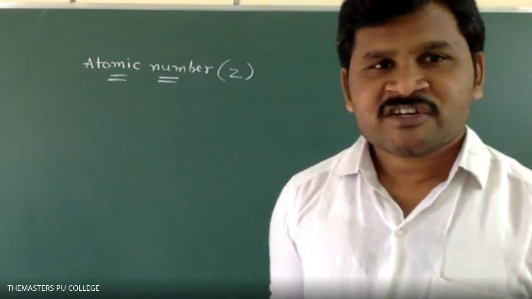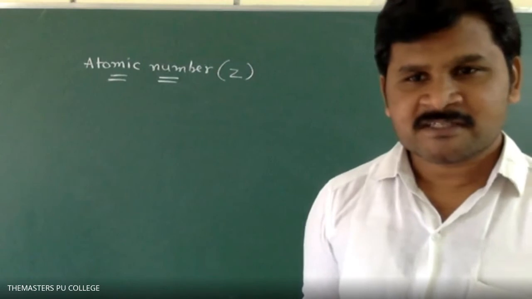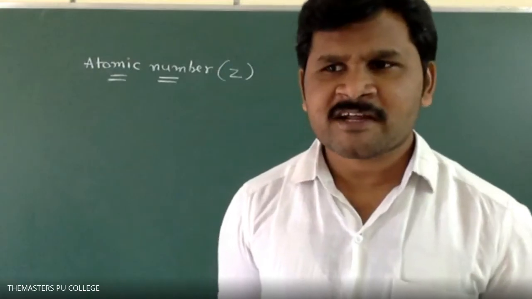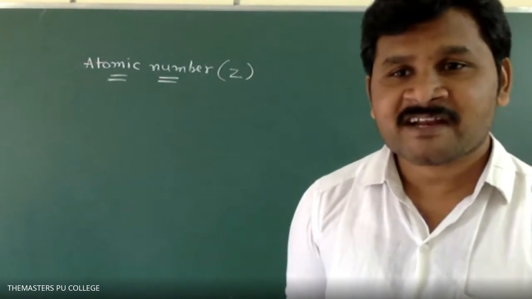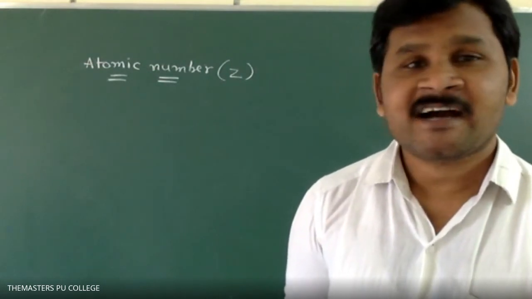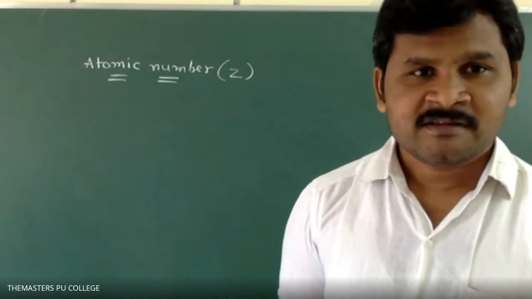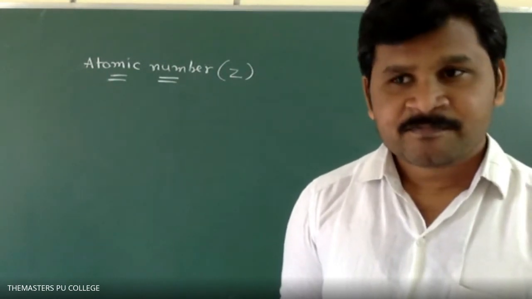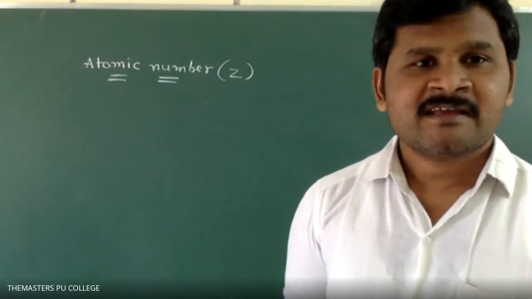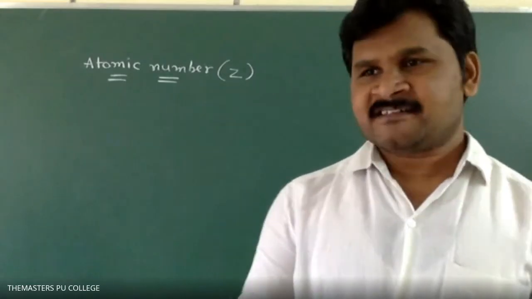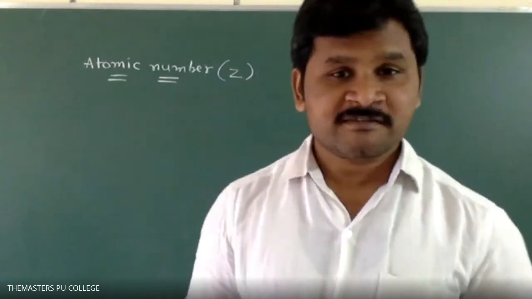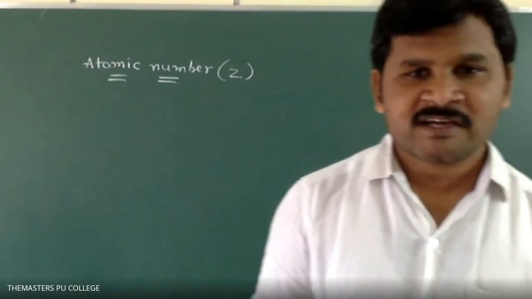Why are atoms neutral? The number of protons and the number of electrons are the same, so atoms are electrically neutral. Are ions neutral? No, because in ions the electrons and protons are different.